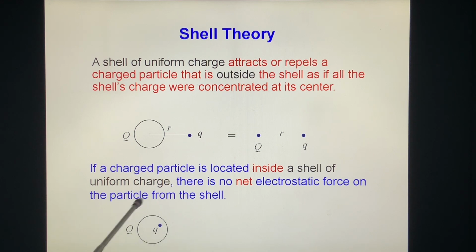This is also a uniformly charged shell. The charge Q is inside it, then we say no net electric force. We didn't say no electrostatic force. There are electrostatic forces, but they cancel out with each other. So in this case, the force acting on Q by the uniformly charged shell is 0. It's called shell theory. We can prove it later.